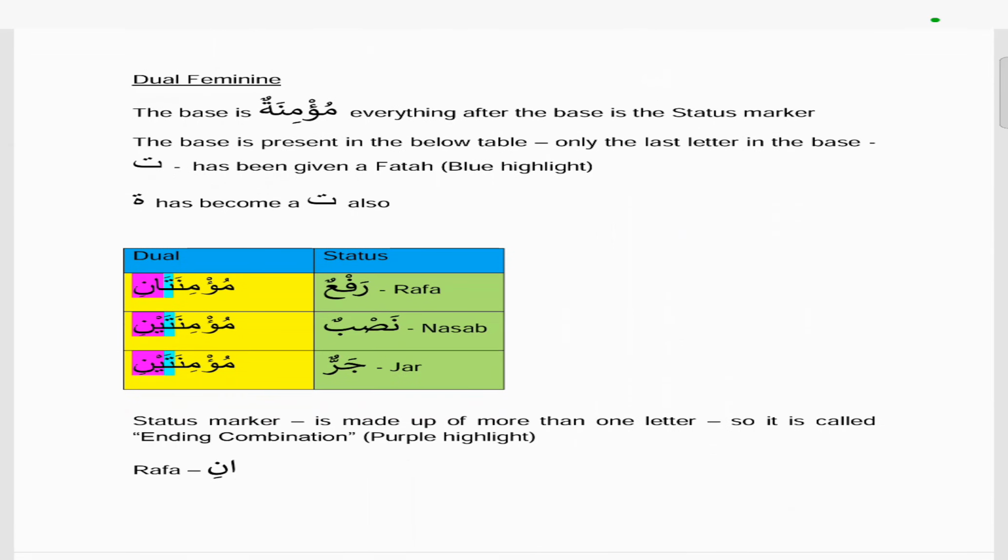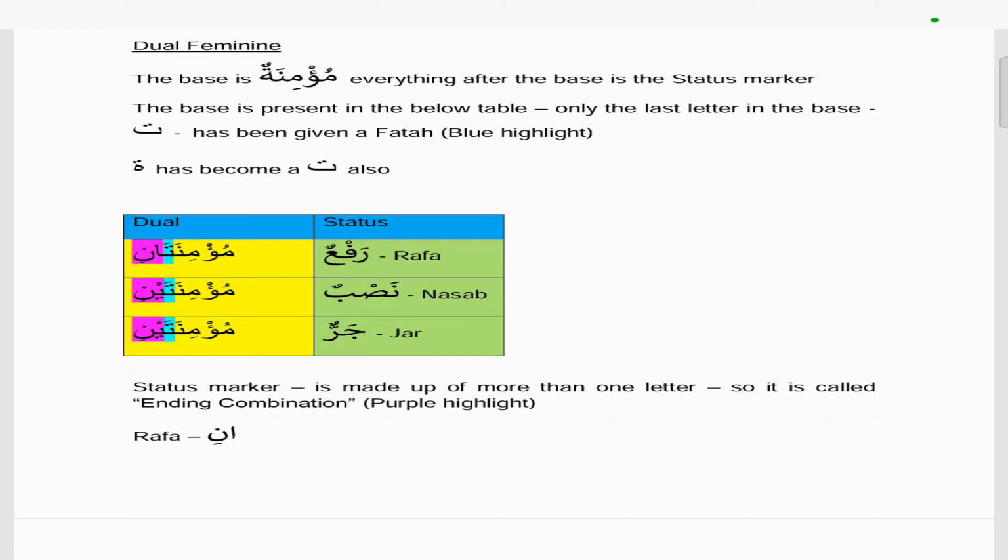And again, if we switch to the dual feminine this time, the base again is mu'minatun, because like I said, when we want to make something feminine, we add the ta marbuta at the end. And so the original base is mu'minatun. That will always stay there and it will always be present. But in some cases, or in this case, the ta marbuta might change into a normal ta.